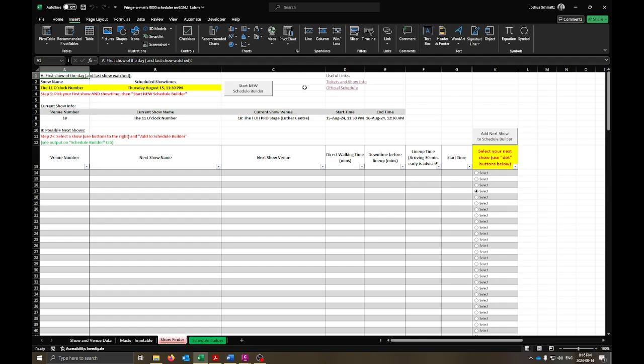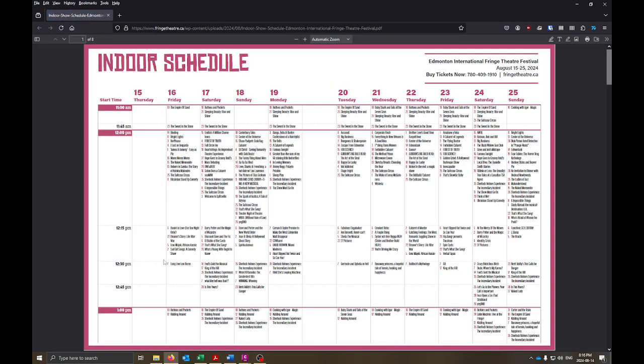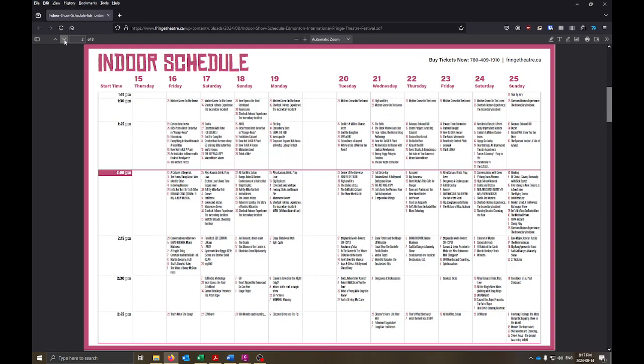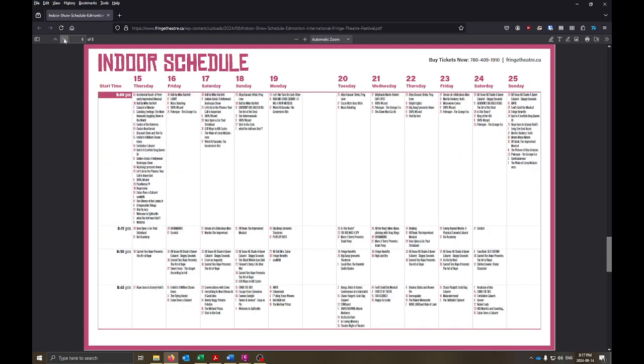So what's helpful is you need to know what the first show on a given day you're going to watch is. The official schedule I've linked here. The Fringe does provide a PDF of the schedule you might recognize. It just always is super intuitive to use, but it's your starting point. So, for example, we know on Thursday the 15th the shows all start around 8 o'clock. Got a whole bunch starting there, and we see we've got say Accidental Beach starting at 8 o'clock over near